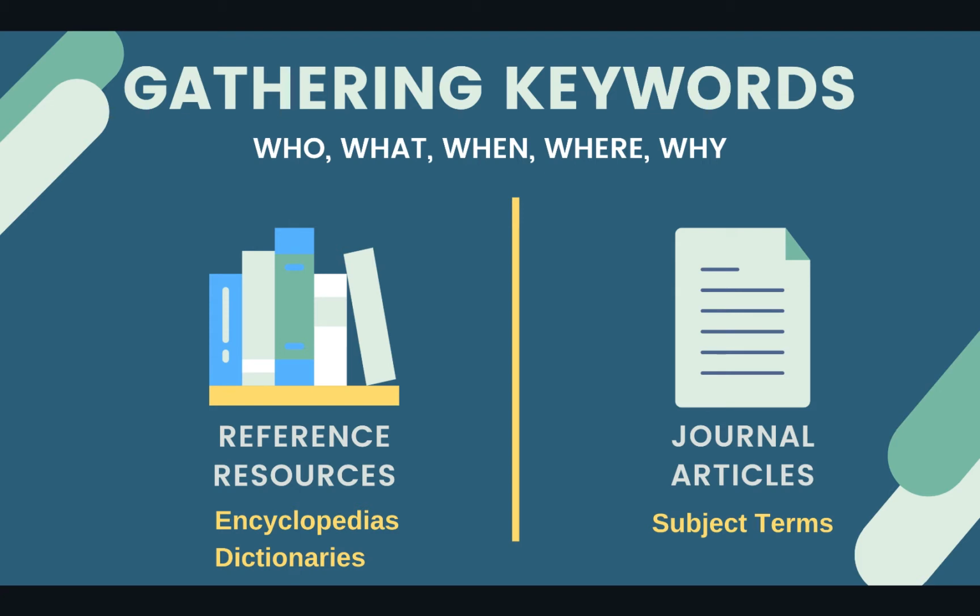If you type a long sentence into the search box in the database, it will pull each word out of your sentence and can give you many unrelated articles. Instead, you will need to use keywords. Keywords are single words and phrases. Think of them as important words that stand out to you. The who, what, when, where, and why for your topic. You could gather keywords from reference resources such as encyclopedias and dictionaries, and the subject terms for journal articles.